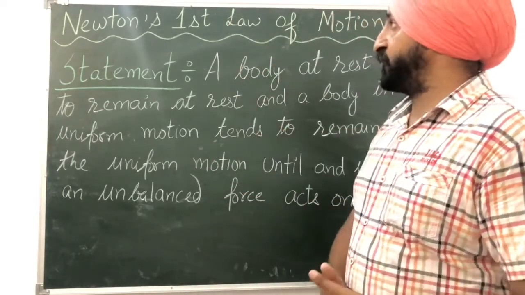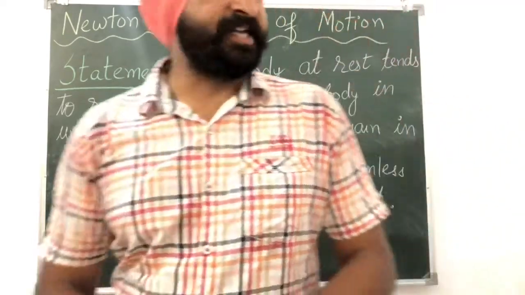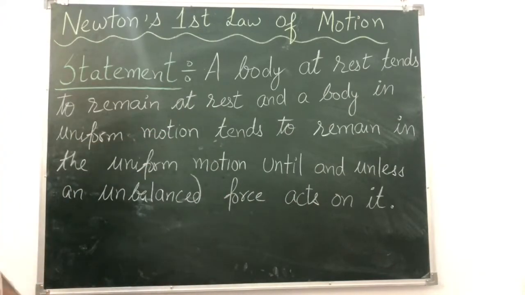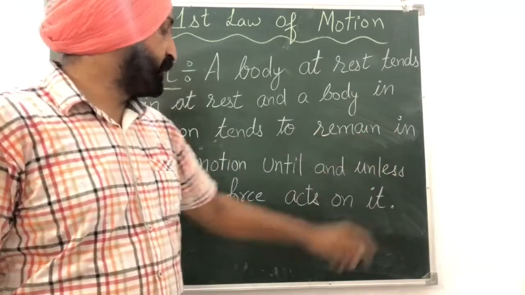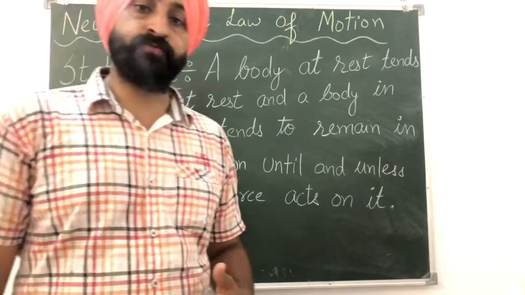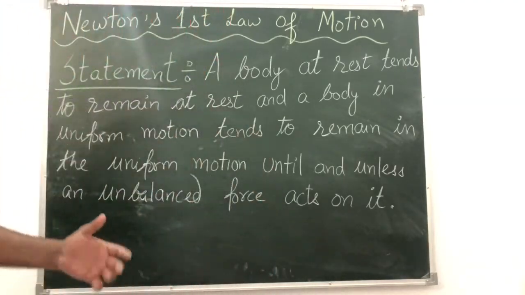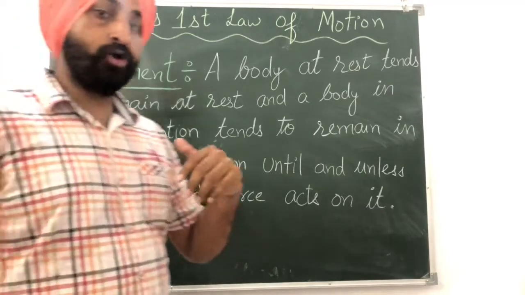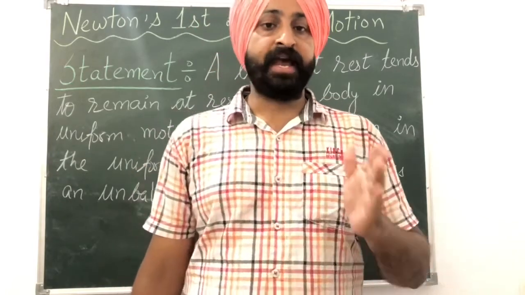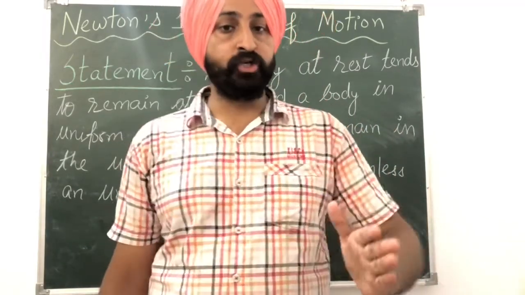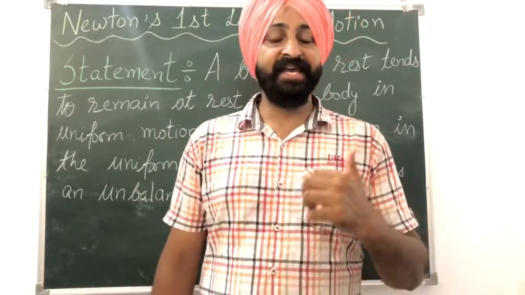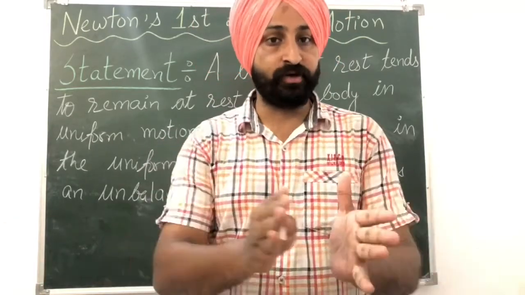So here is the statement for Newton's first law of motion. According to this statement, a body at rest tends to remain at rest and a body in uniform motion tends to remain in uniform motion until and unless any external unbalanced force acts on it. So this is the statement of Newton's first law. According to this statement, if a body is at rest, it will always remain at rest, and if a body is moving in a uniform motion, it will keep on moving in that uniform motion until and unless any external unbalanced force acts on it.